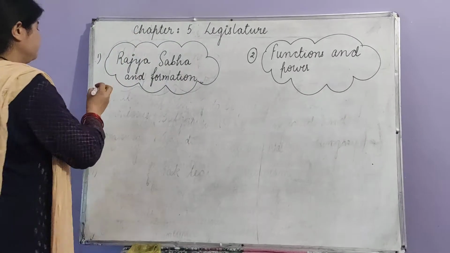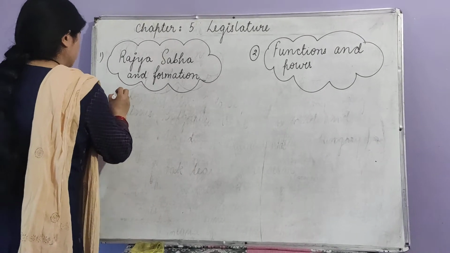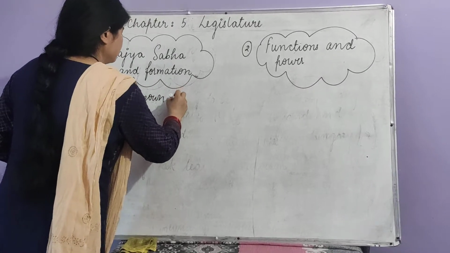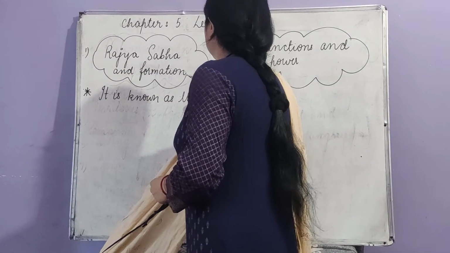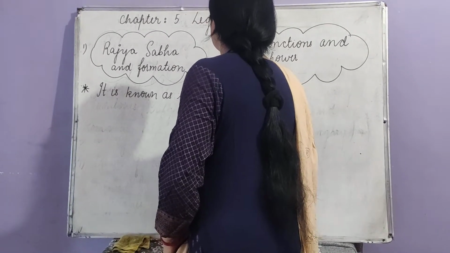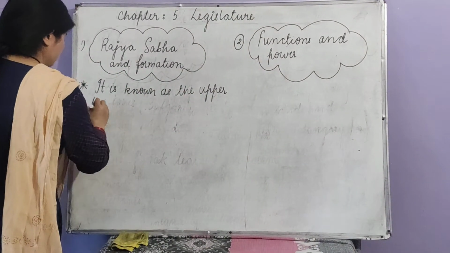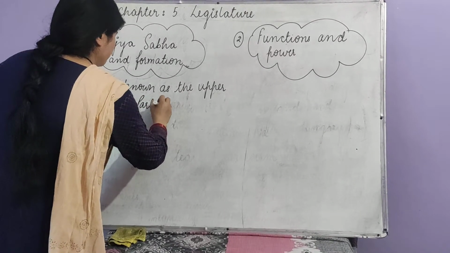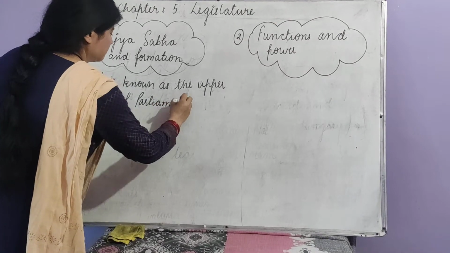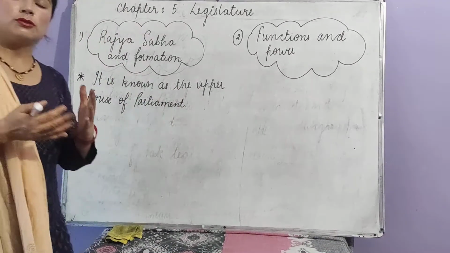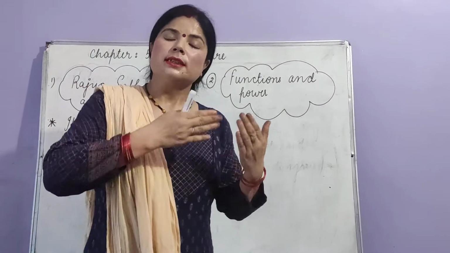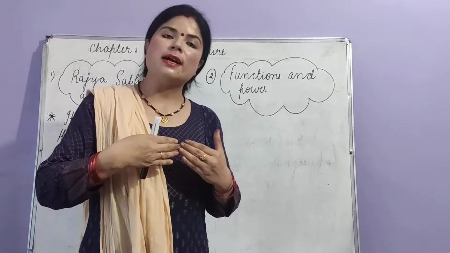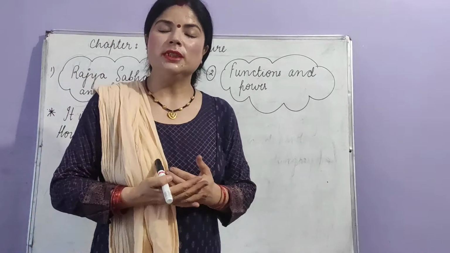So we can write here, it is known as the upper house of parliament. So students, it's very important to know that between the two houses, Rajya Sabha is known as upper house of parliament, whereas Lok Sabha is known as lower house of the parliament.